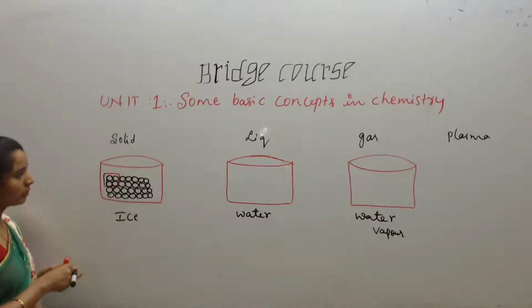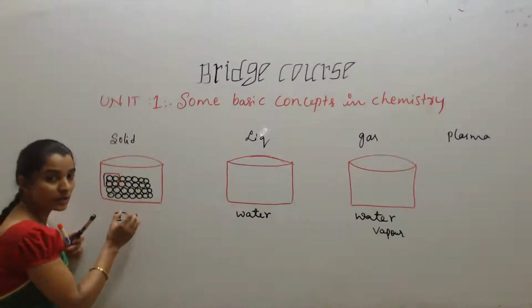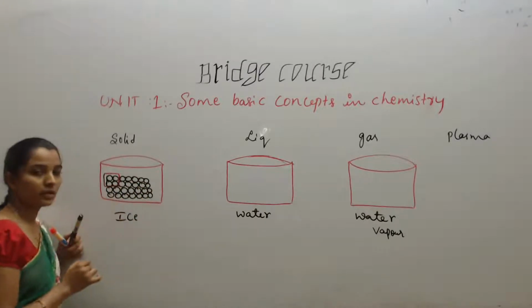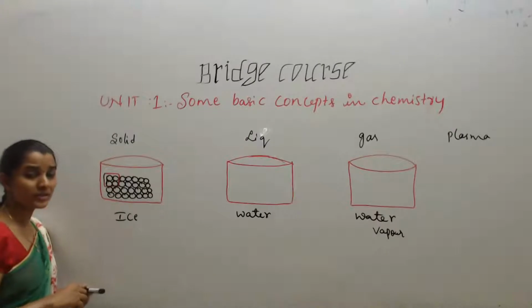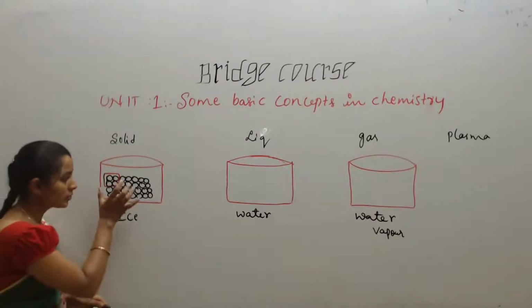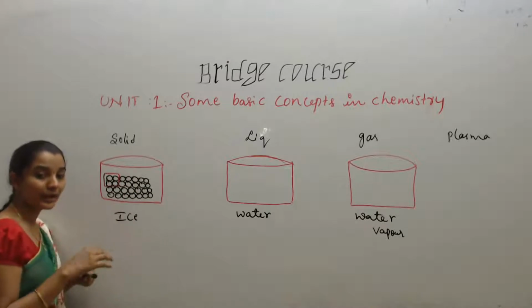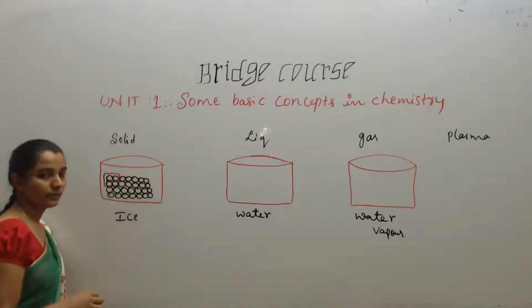I hope you understood. So here what happens? In solids, the atoms are tightly bonded. There is no much gap between one atom and another atom. Okay, so it is arranged in a regular manner, continuous pattern, tightly arranged with each other to form what? A shape.